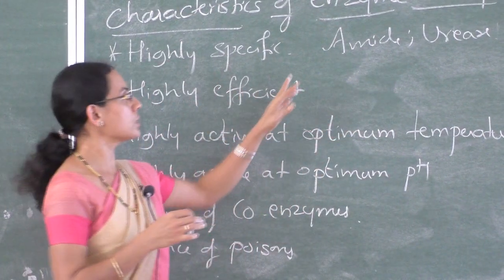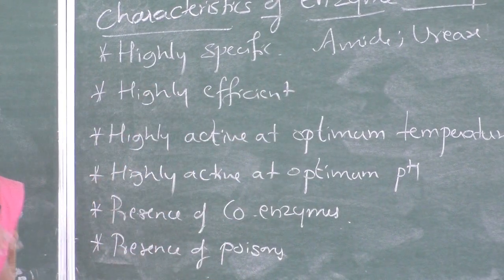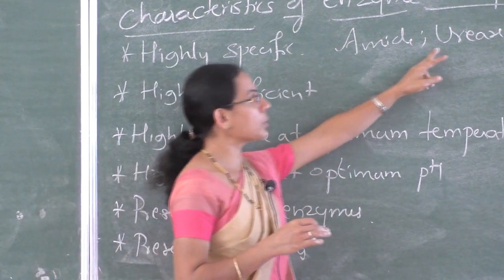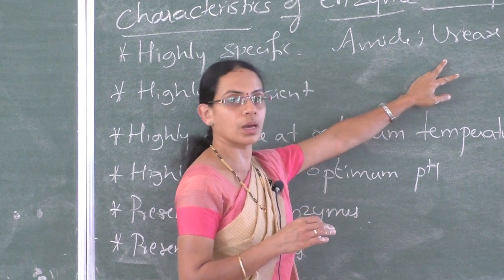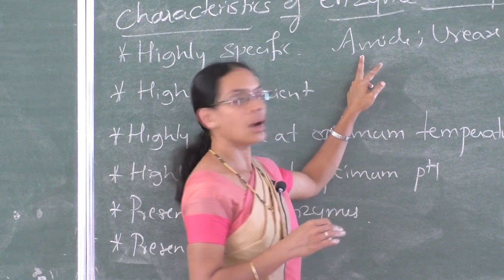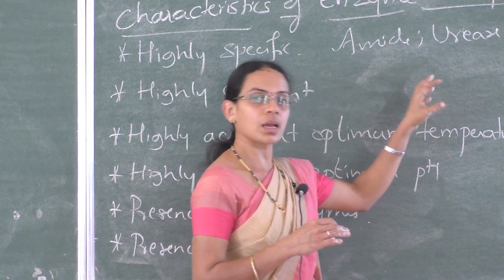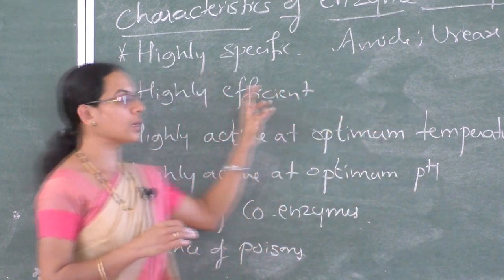So highly specific means enzymes are highly specific. Urease can catalyze the decomposition of only urea, not any other amide.